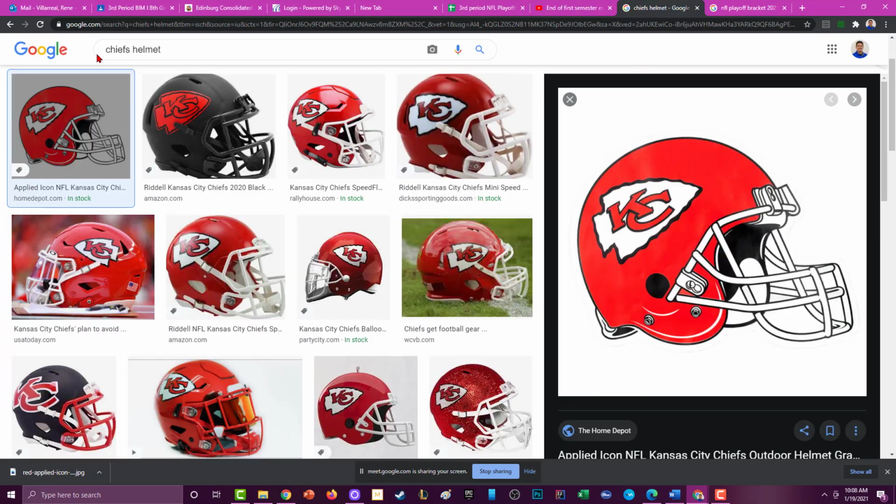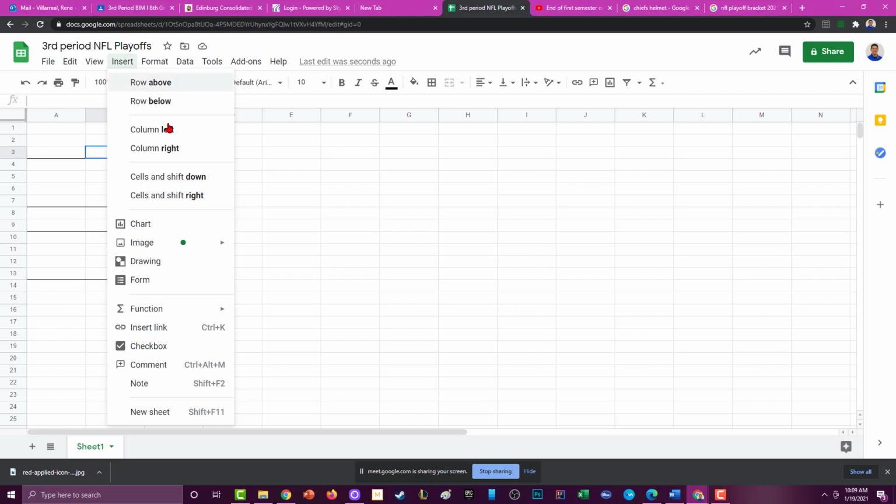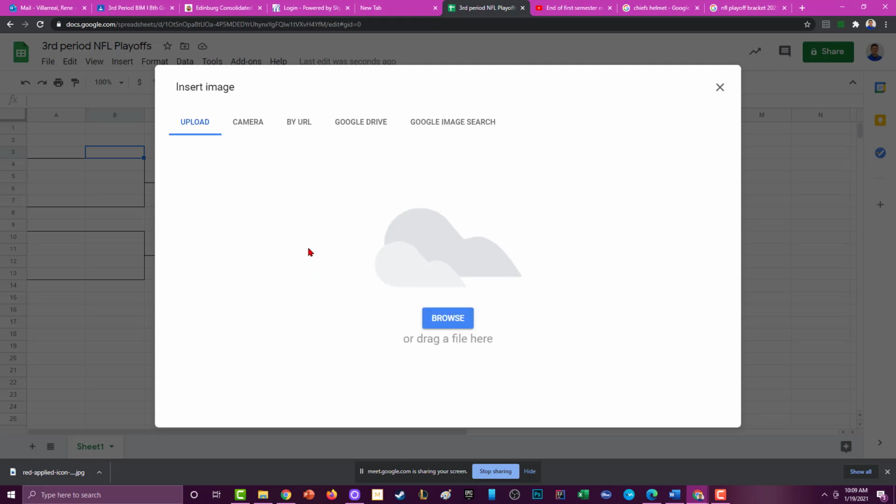right? So I Googled the Kansas City Chiefs helmet, and I found this image. So I'm going to insert that image now. And I'm not sure if the Kansas City Chiefs played here. You're going to have to look at the actual schedule, but I'm going to pretend they did. And I'm going to go to insert image over cells. And now I'm going to upload an image.